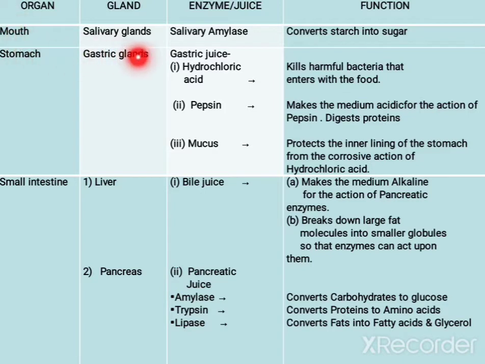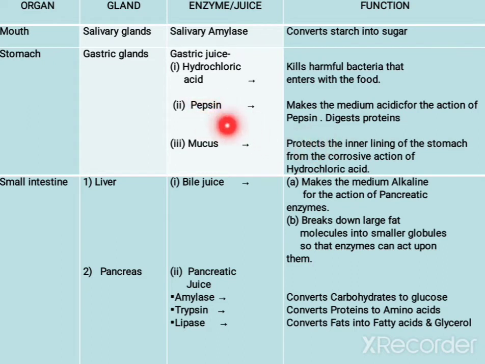Mouth: salivary glands, salivary amylase, converts starch into sugar. Then stomach: gastric glands. The secretions are hydrochloric acid, pepsin and mucus. Hydrochloric acid kills harmful bacteria and gives the acidic medium for the action of pepsin.